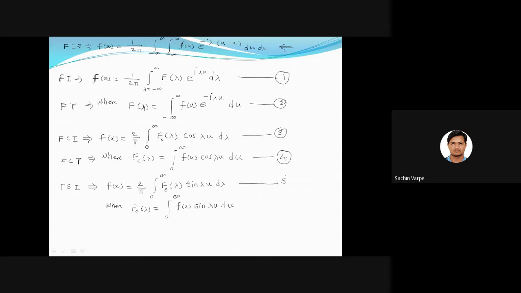Formula number 5 and formula number 6. These are the only formulas, 6 formulas throughout the unit.